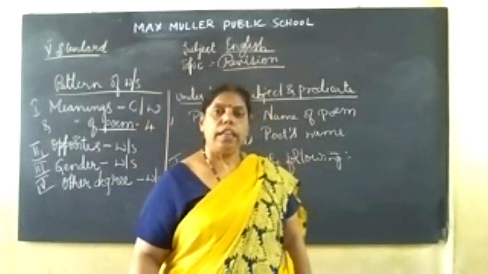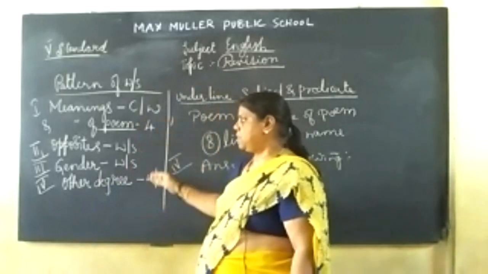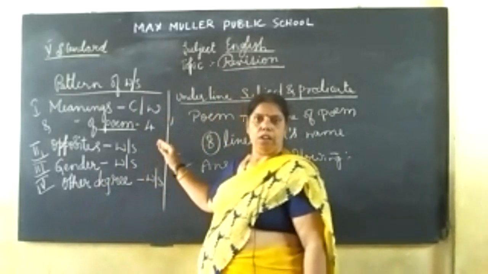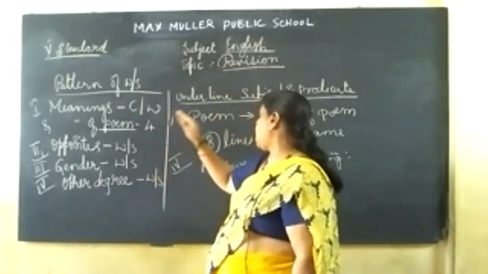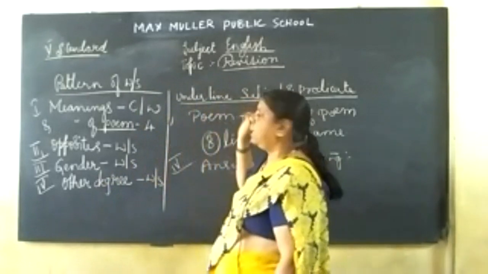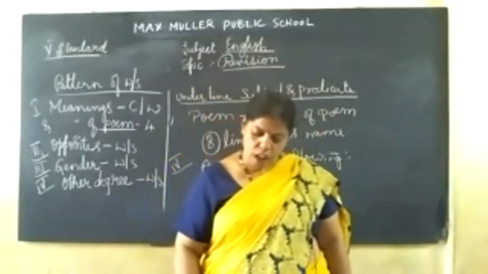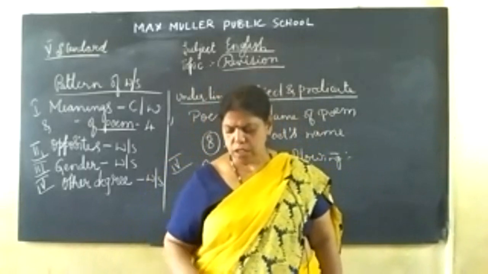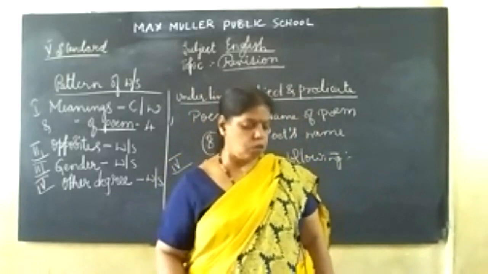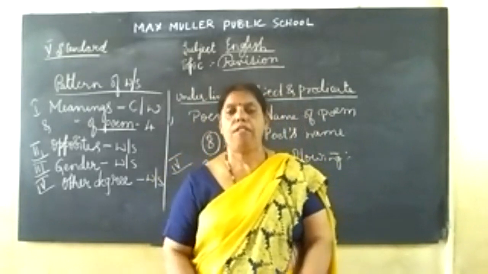Okay, children. In the next class, I am going to revise the other, that is meanings, opposites. Opposites you have in your worksheet only. You revise it. Next meanings and poem I will revise. Okay, children? And here, underline the subject. So hope you have understood this. Read all the questions. I will not give you any questions apart from this. Okay? Read all the questions. Very easy questions only are there. So you can do it well. Right? So have a nice day.